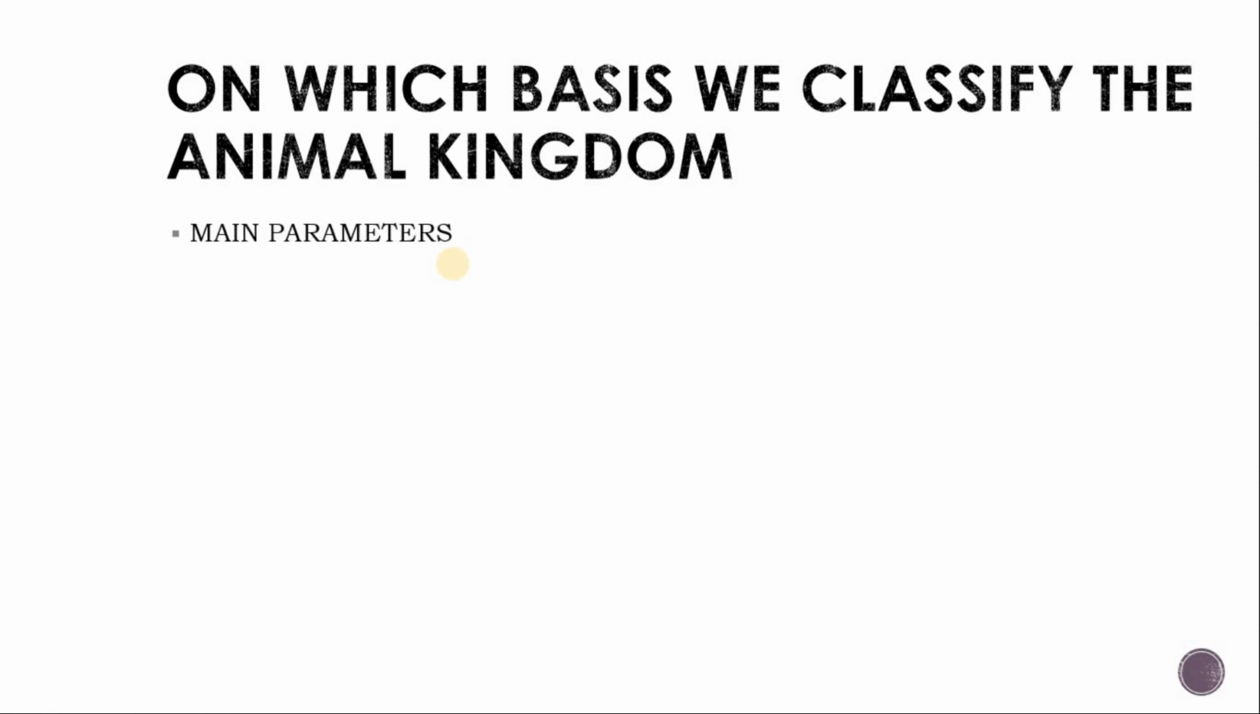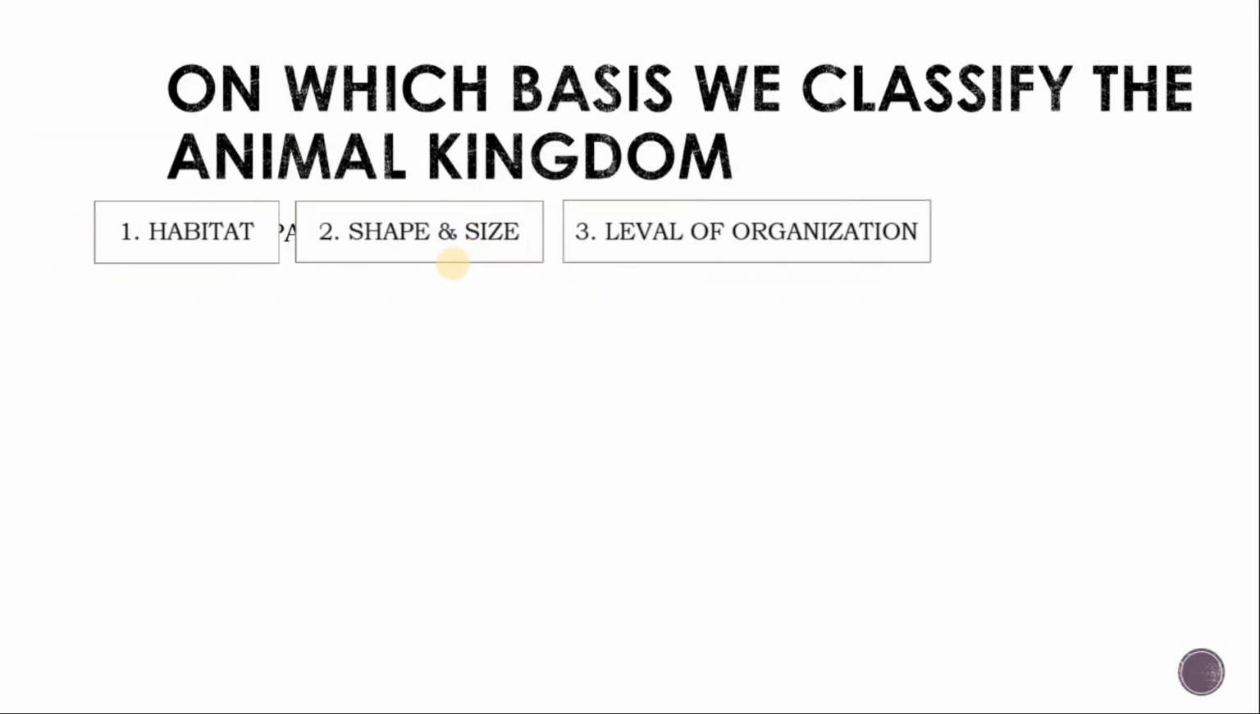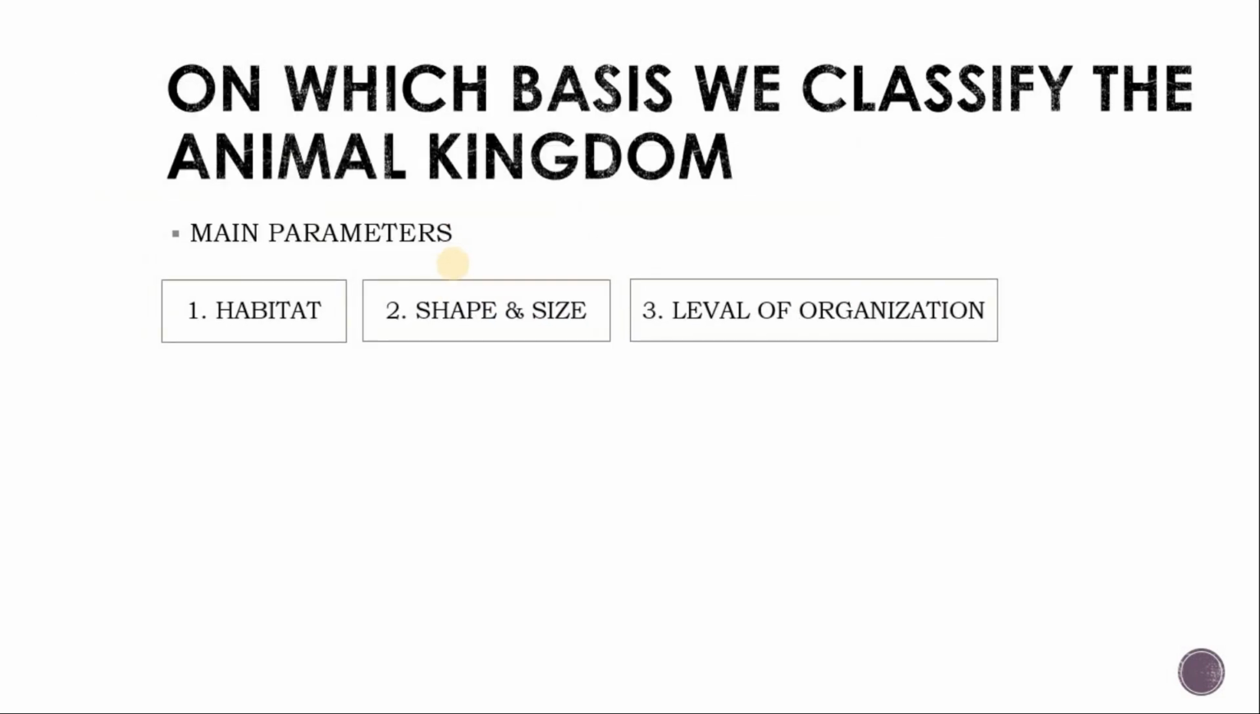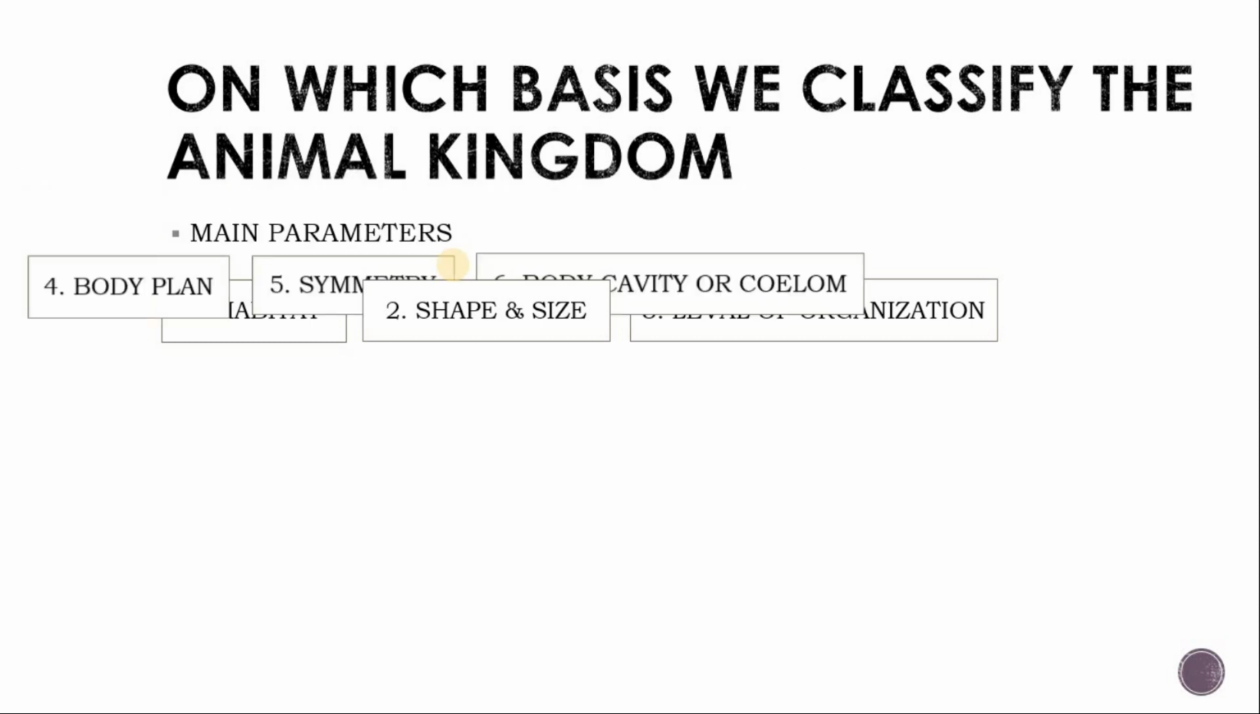There are several parameters we are discussing here. The first parameter is habitat, where the animal is living, which kind of habit and habitat the animal shows. Second is shape, size and coloration. In the animal kingdom, very much diversity in colors, shape and size is observed. The third one is level of organization. Which level of organization does the animal have? Cellular grade, tissue grade, or organ grade of organization.